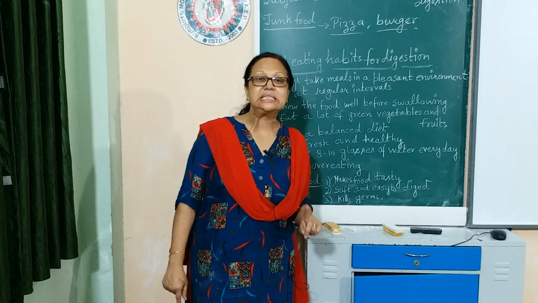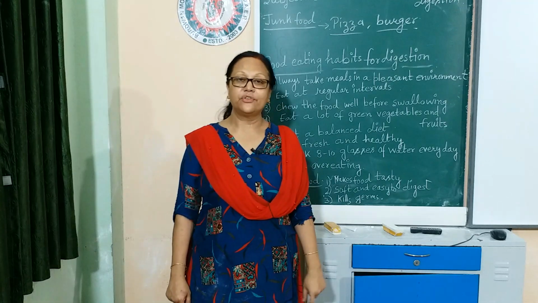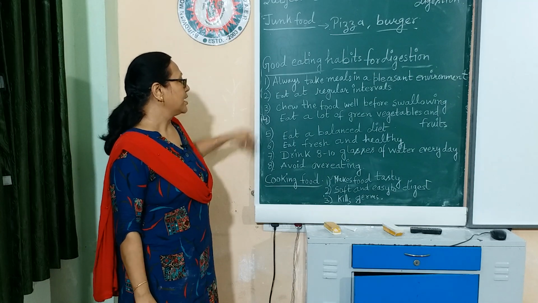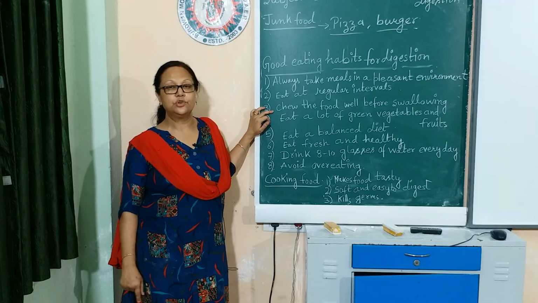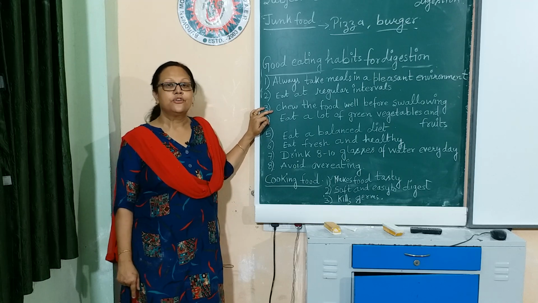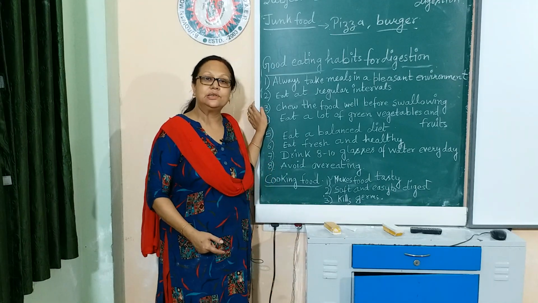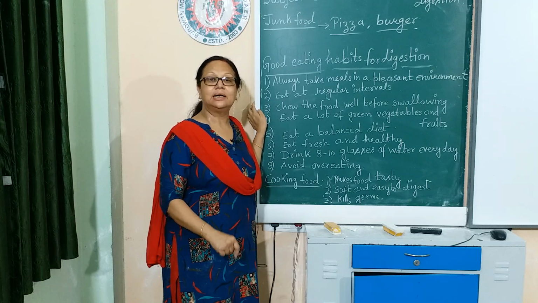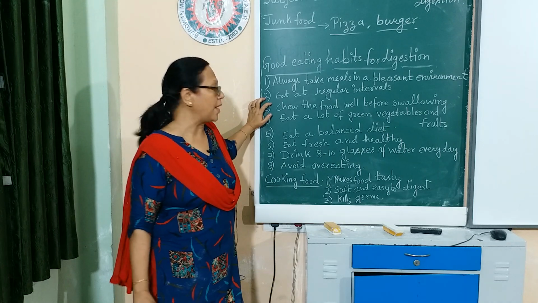So eating food at regular intervals is a good habit for digestion. Next, chew the food well before swallowing. Why do we have to chew the food? We have to chew the food properly because digestion actually starts from our mouth. When we are chewing the food, the starch particles change into soluble sugar, and chewed food is easy to digest when it goes inside the stomach. So we have to chew the food properly.